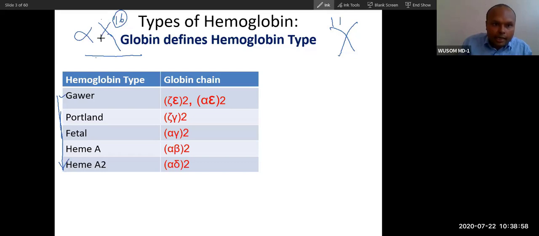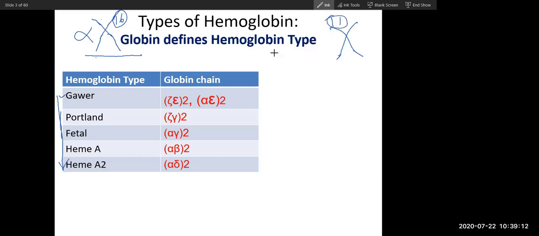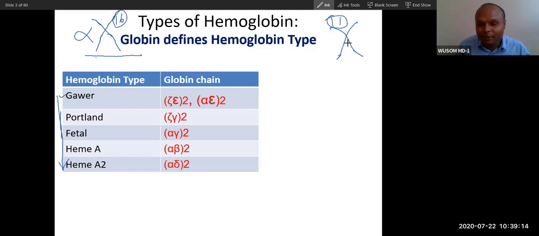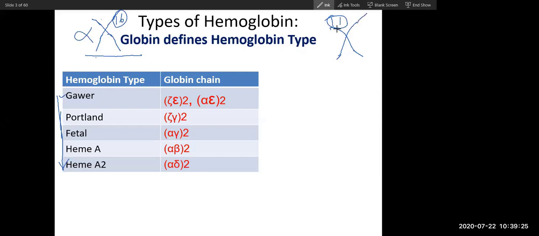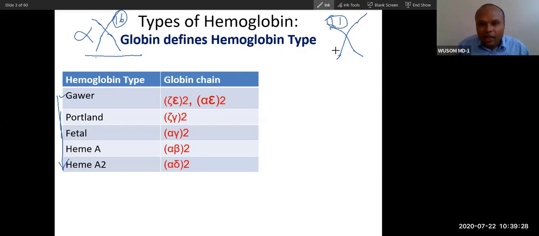Which chromosome is larger? If you say by chromosome size, is chromosome 11 larger or chromosome 16 larger? This is a very random question. Can you tell me? Chromosome 11 is larger. Chromosome 1 is the largest. As the number increases, the chromosome size decreases. So 11 is the larger. Now beta, you will get the sisters of beta. What are the sisters of beta? Epsilon, gamma. Gamma will be two types, so forget about that.